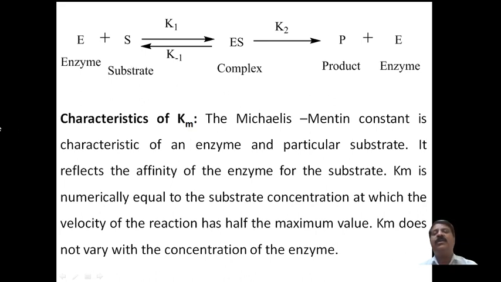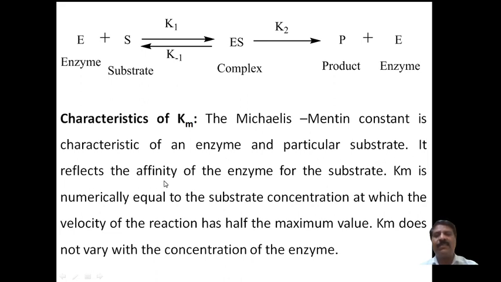Now next we come to the characteristics of the Michaelis Menten constant. This is called Km. The Michaelis Menten constant is characteristic of the enzyme and its participation with the substrate.